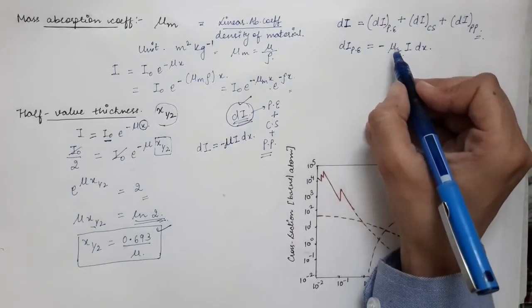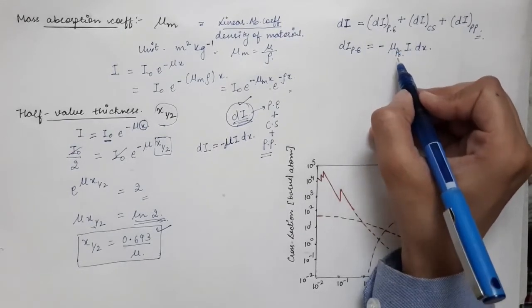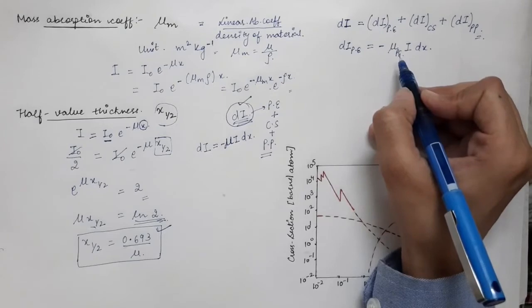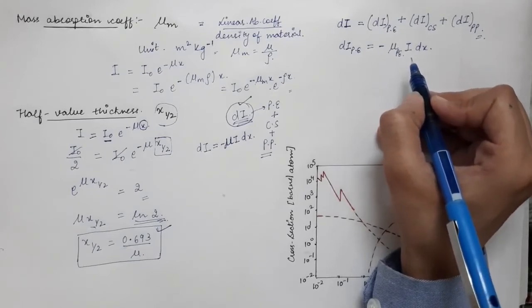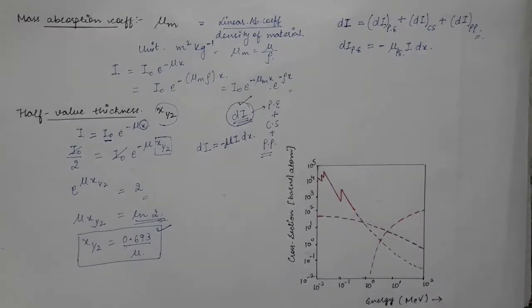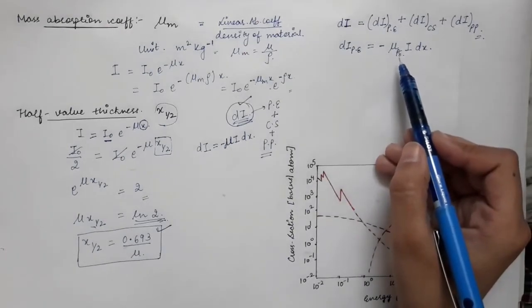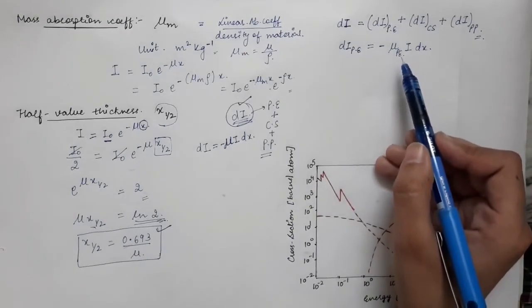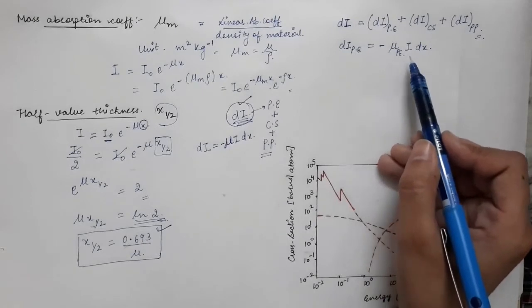This is the linear absorption coefficient corresponding to the photoelectric effect, and this is called the partial absorption coefficient corresponding to the photoelectric effect.